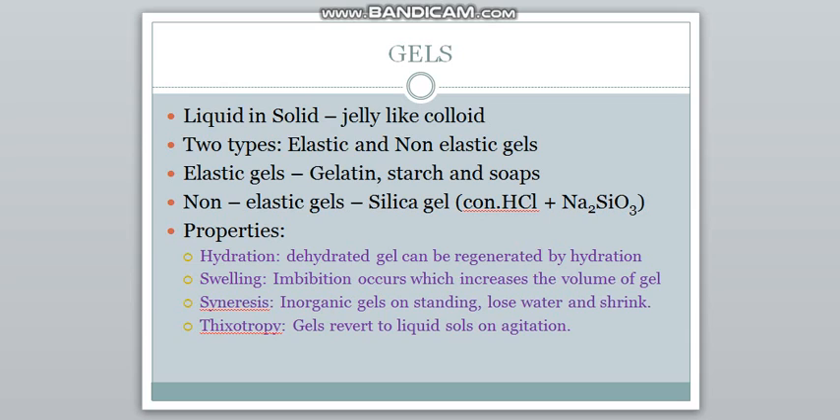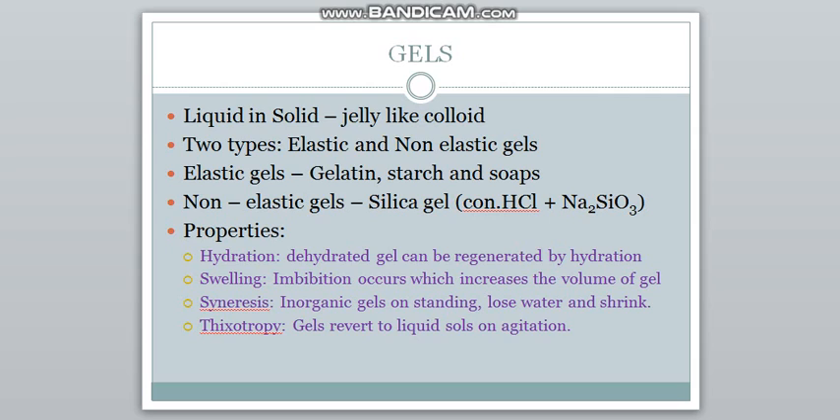Now the next thing is gel. Gel is nothing but a jelly-like colloid which is obtained by the dispersion of liquid in solid. So there are two types of gels, elastic and non-elastic. Elastic, the word itself says it's very elastic, so it can be twisted and then brought to its original position again. Whereas non-elastic is very rigid, elasticity is completely absent. Elastic gels examples: gelatin, starch and soaps. Non-elastic example: silica gel. Actually it's prepared by some chemical methods, that's why it turns out to be rigid.